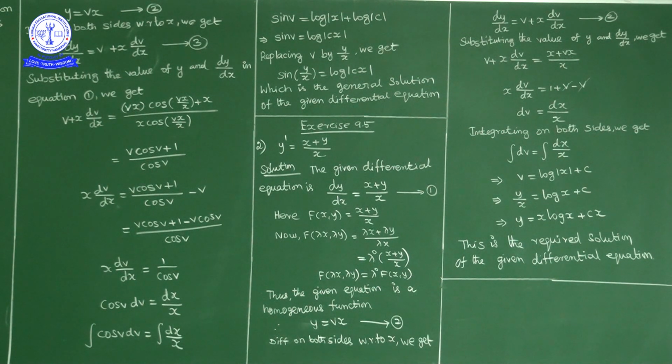As from y is equal to vx, v is equal to y by x. So in place of v we write y by x. So y by x is equal to log mod x plus c. Now cross multiply x to this side, we get y is equal to x log x plus cx, which is the required solution of the given differential equation.